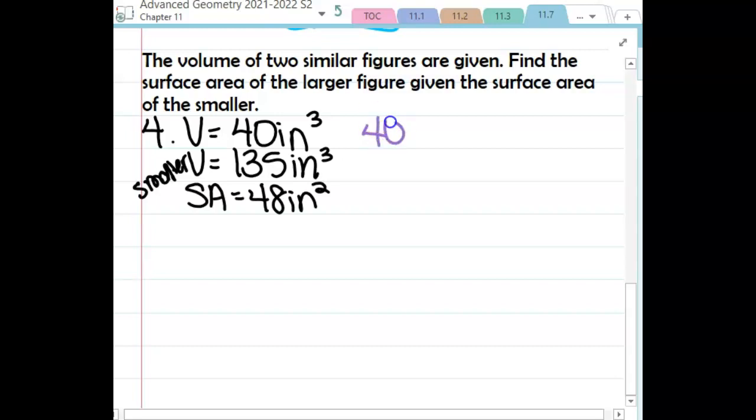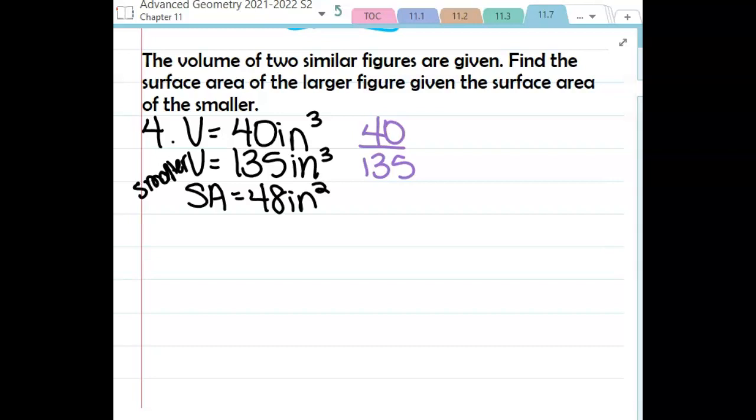So we're going to write the ratio of their volumes. So I'm going to do 40 over 135. Once again, remember, what I'm looking for is the A to B. What I have is the A cubed to B cubed. So what I'm going to do is take the cube root of each one of those to tell me what cubed would give me 40 and 135. These are definitely going to give you some decimals, about 3.42 over about 5.13. Now remember, that is the ratio of their side lengths.